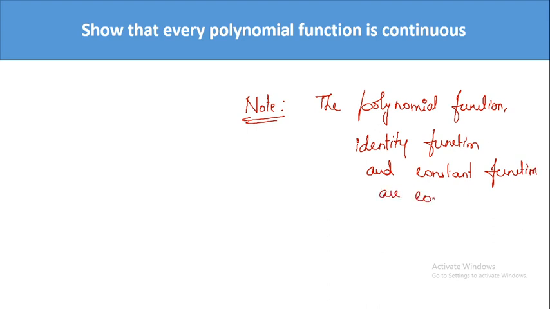Okay, so this is the thing which you have to study in today's class. So what all have you studied? You have studied that constant function is continuous, you have studied identity function is continuous, and you have studied polynomial function is continuous. So I hope whatever we have discussed today was clear. Okay, so if you have any doubt, you can ask in the next class.